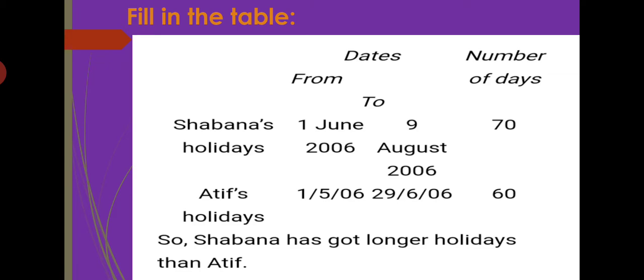Atif's holiday starts from 1st of May to 29th of June. So 1st of May means May, how many days? 31 days. Then June 29. So 31 plus 29 equal to 60 days. So the question is, who has got longer holidays, Shavana or Atif? So Shavana has got longer holidays than Atif.